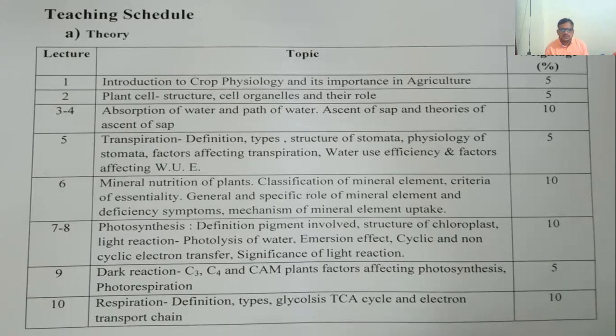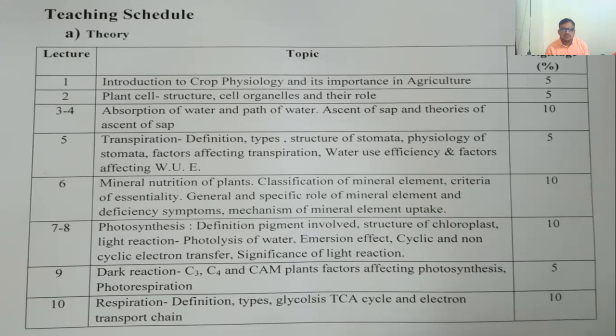The next topic is absorption of water and path of water, ascent of sap and theories of ascent of sap. Absorption of water is nothing but the water which is present in the soil and available to the roots of the plant. That water can be absorbed by the plant and further used for the different reactions wherever it is necessary.